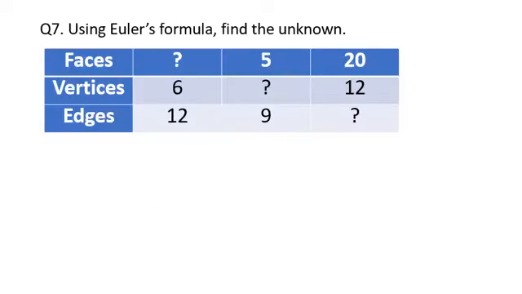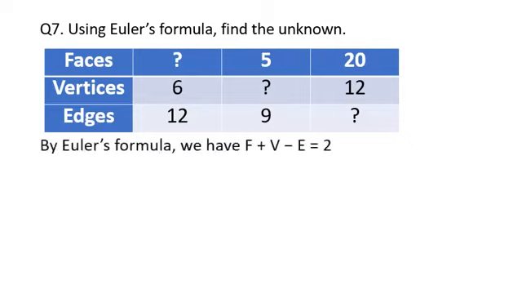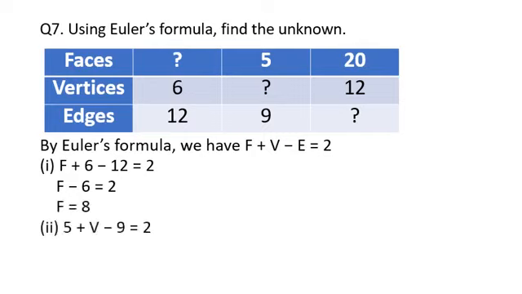Coming to question number 7, using the same concept, that is Euler's formula, we need to find the unknowns. Where the question marks are given, you need to find the unknowns. So by Euler's formula we have F plus V minus E is equal to 2. In the first case we need to find F. You can take any variable, or you can take F also. So F plus 6 minus 12 is equal to 2. After solving you will be getting F is equal to 8. So faces are 8 in the first case.